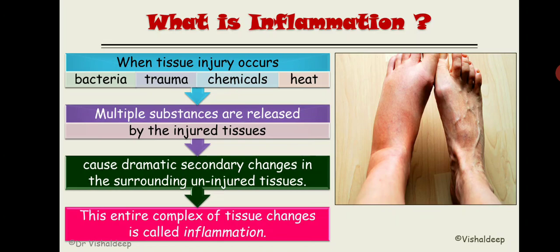So what is inflammation? Whenever any tissue gets injured, that injured tissue will release certain substances. Those substances eventually lead to tissue change in the surrounding normal tissue, and that change that takes place in the normal tissue is known as inflammation. Now you need to remember the stages of inflammation.